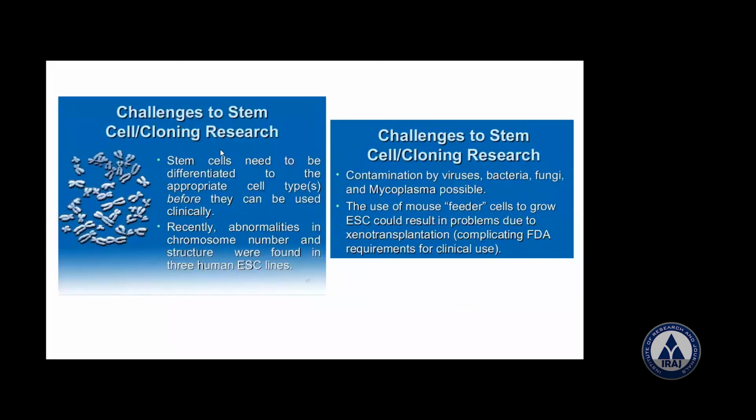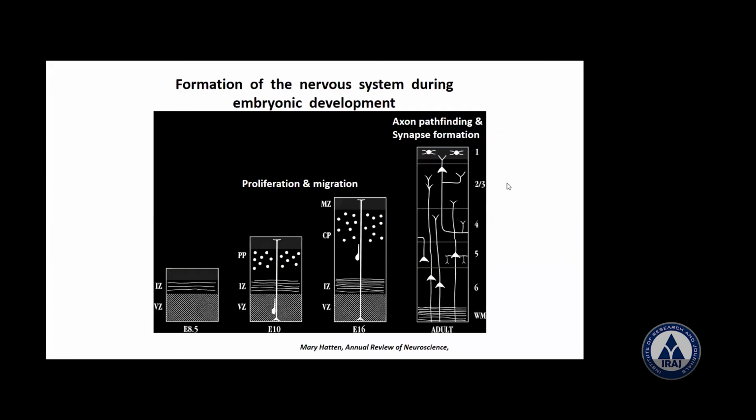Okay, a lot of challenges are there in stem cells here. These stem cells need to be differentiated into appropriate cell types before they can be used clinically. Suppose some patient has abnormal chromosome numbers and structure, so that also has to be taken care of. And contamination by viruses, bacteria, fungi also has to be taken care of. There are a lot of challenges in stem cell therapy. Now just see the brain here, how it is developing.